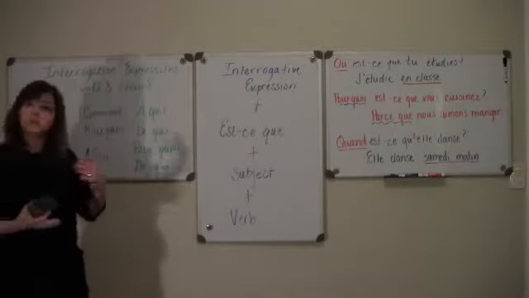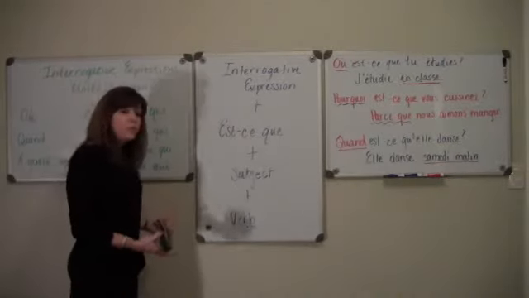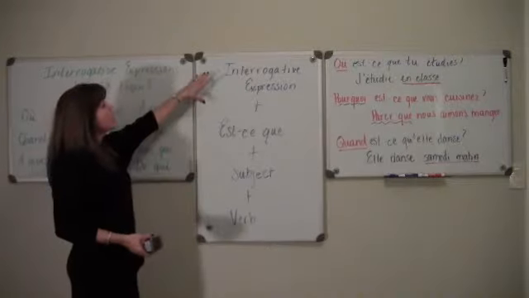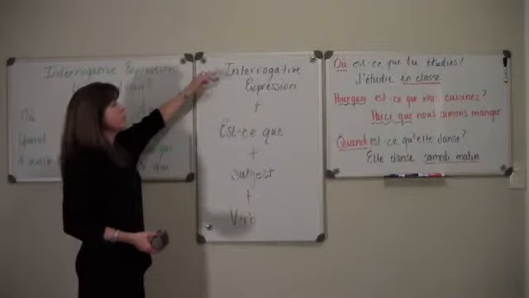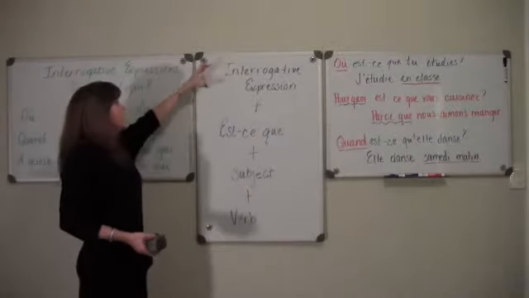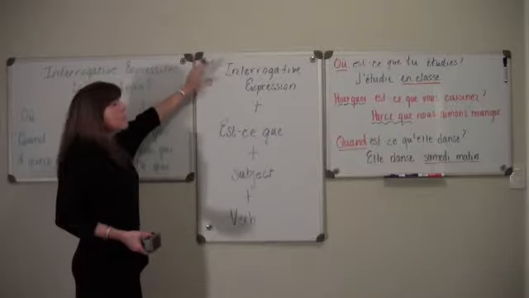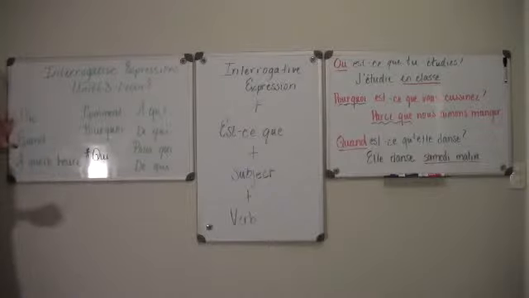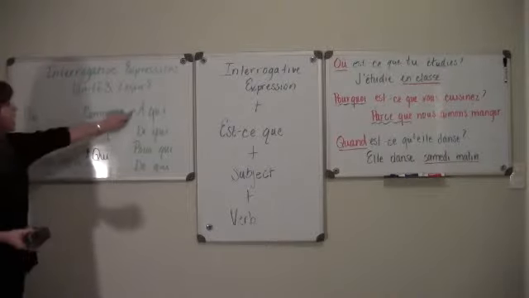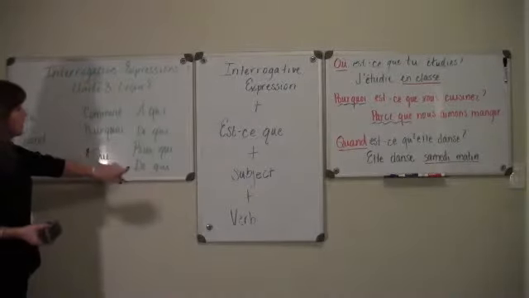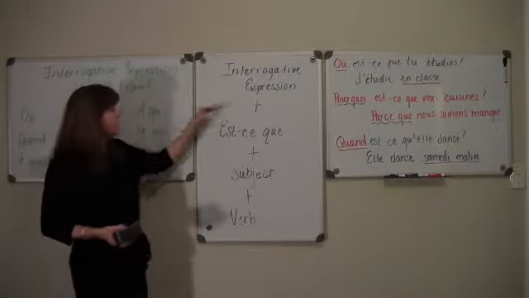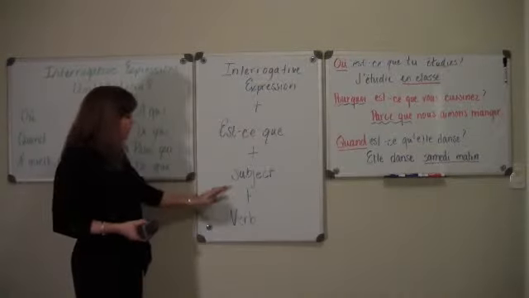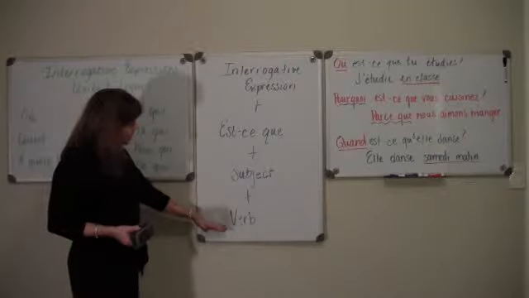So my formula, just like algebra problems, there's a formula with many expressions in French and formations of sentences or questions. My formula is, I take one of these interrogative expressions, où, quand, à quelle heure, comment, pourquoi, à qui, de qui, pour qui. Then I add est-ce que, then I add my subject and my verb.